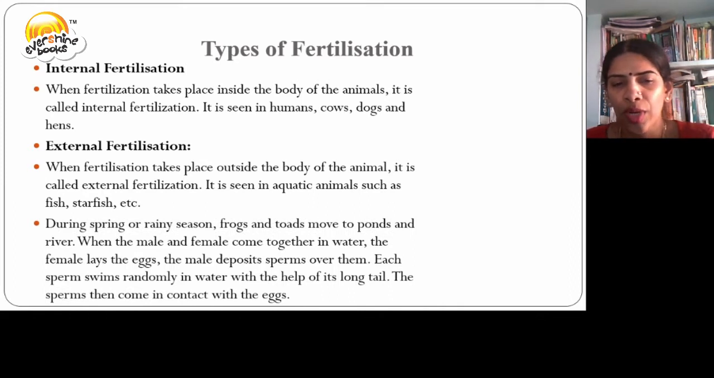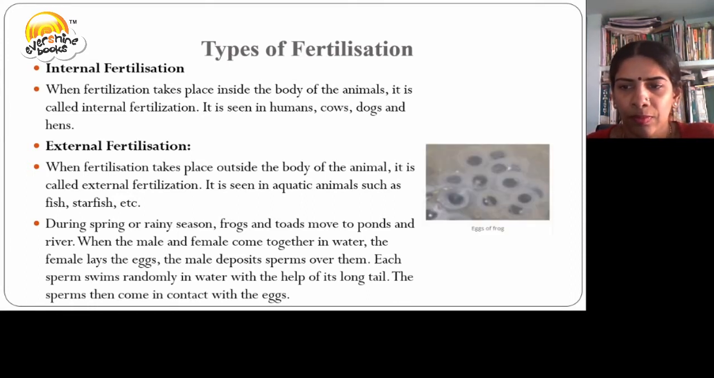During the spring or rainy seasons, frogs and toads move to ponds and rivers. When the male and the female come together in water, the female lays the eggs and the male deposits sperms over them. Each sperm swims randomly in water with the help of its long tail. The sperms come in contact with the eggs. The picture shows the eggs of the frog.